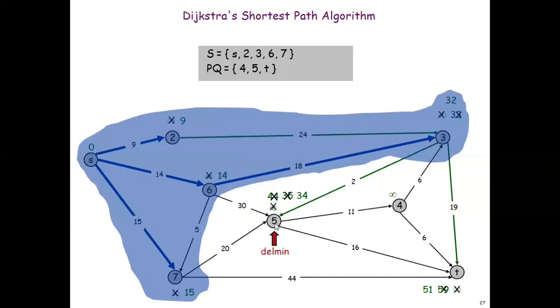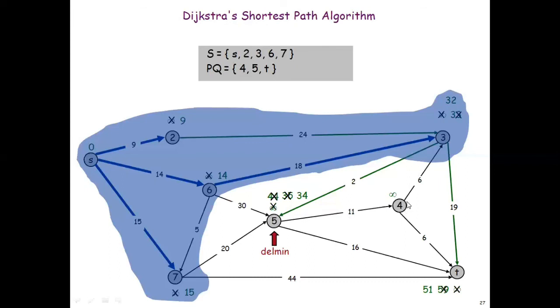And I should check is there any path existing from 5 to other vertices. 5 to 4 one edge is present, and 5 to T one edge is present. So 5 to 4 will be added. So up to 5, what was the distance? It was 34. 34 plus 11.